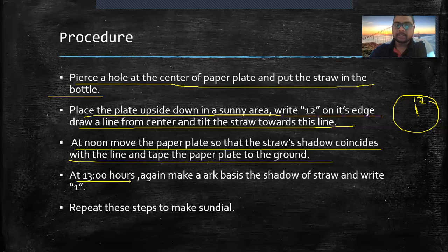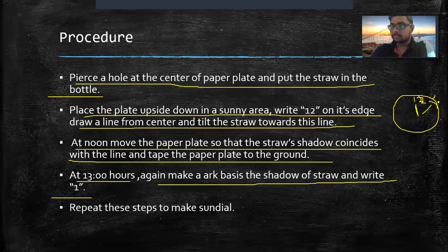And at 13 hours, that is 1 o'clock, again make an arc based on the shadow of the straw, and write 1. So after 1 hour, the shadow might be here only. So you should write 1. And repeat these steps to make the sundial. So this is your sundial. With this, you can measure the time. Okay, the real time I'm talking about.